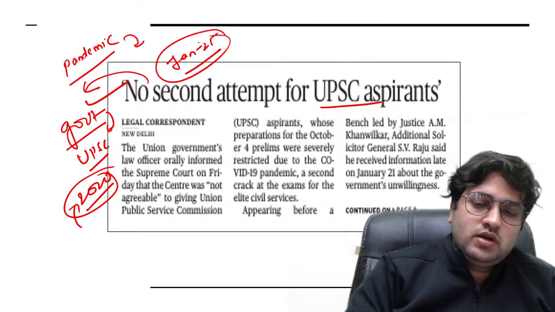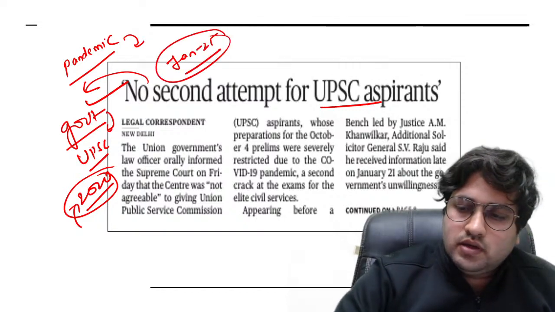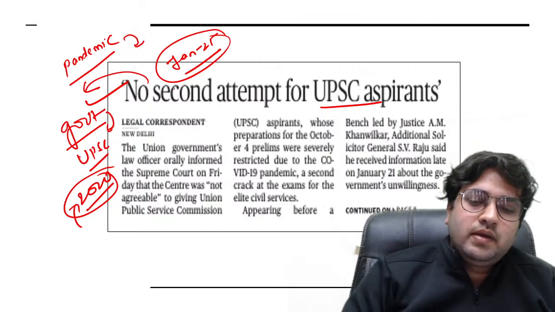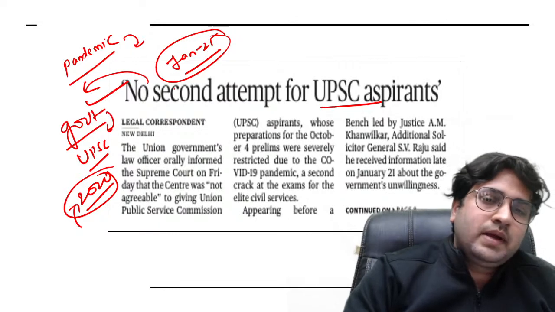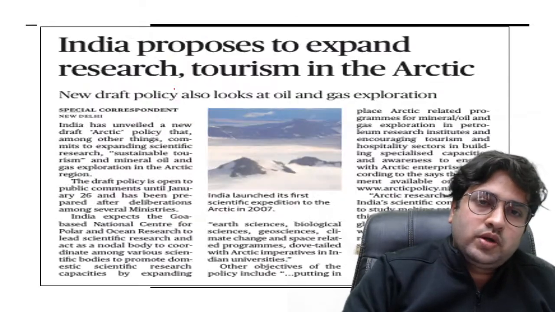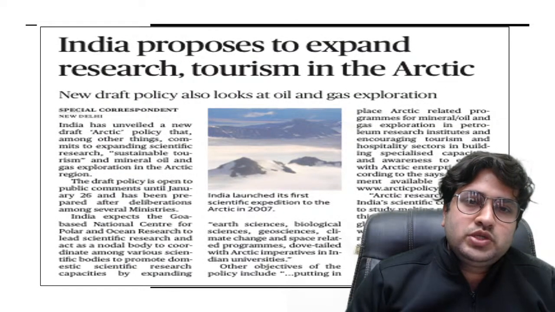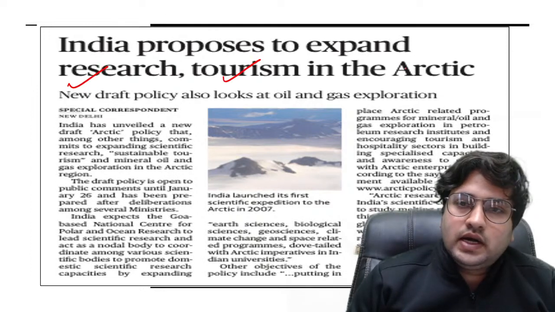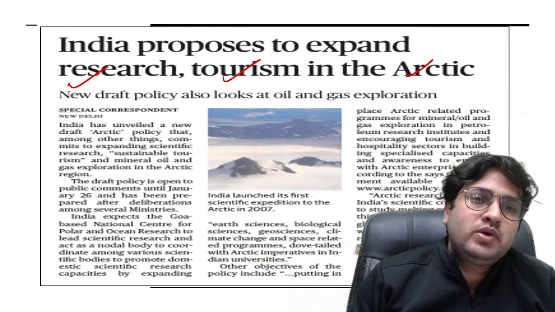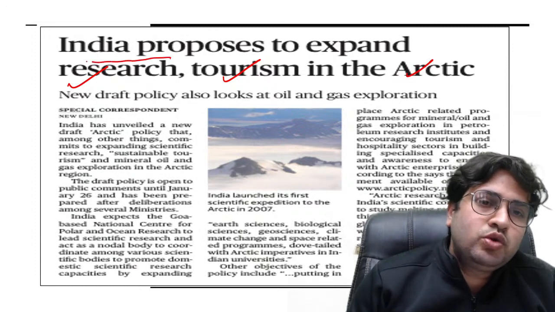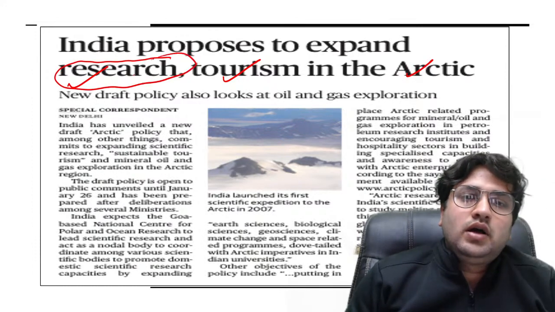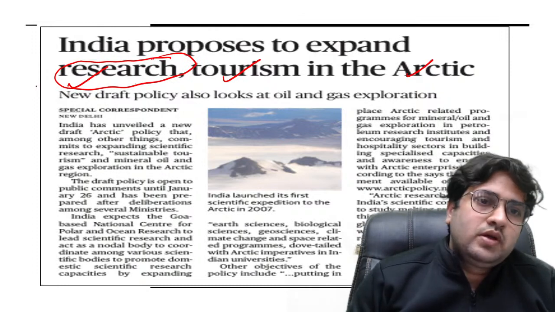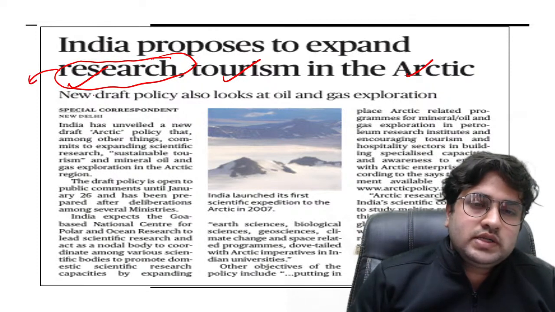So let's see what argument is put forward by the court. Next is about India proposing to expand research tourism in the Arctic. This is also a very important point, because the first question that can arise in your mind is why we need research in the Arctic region. So we have to understand there are certain points.